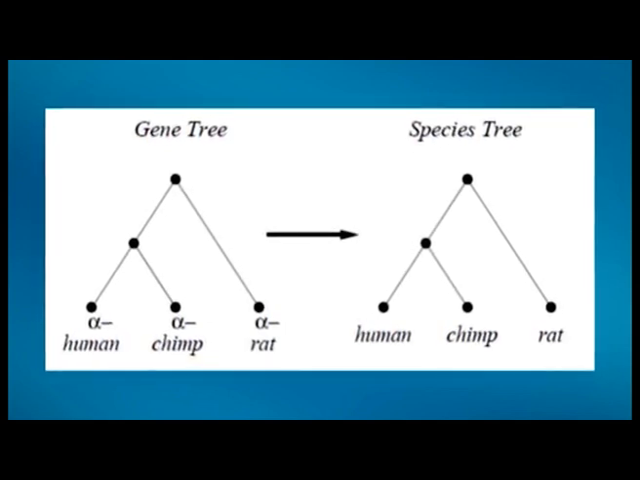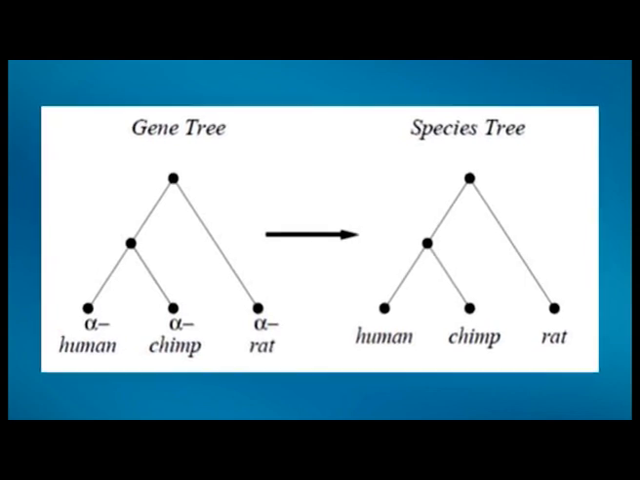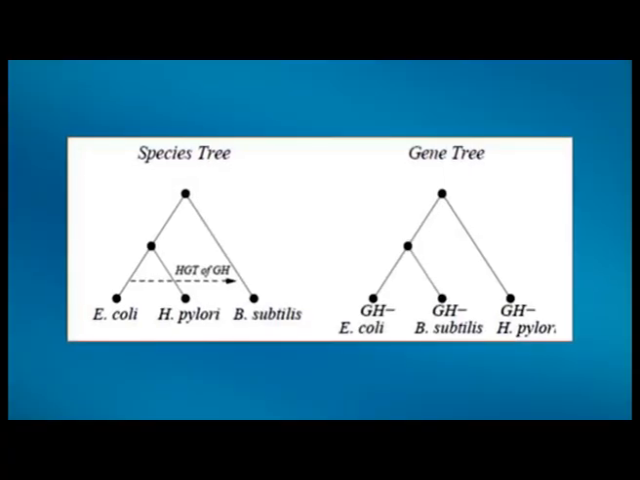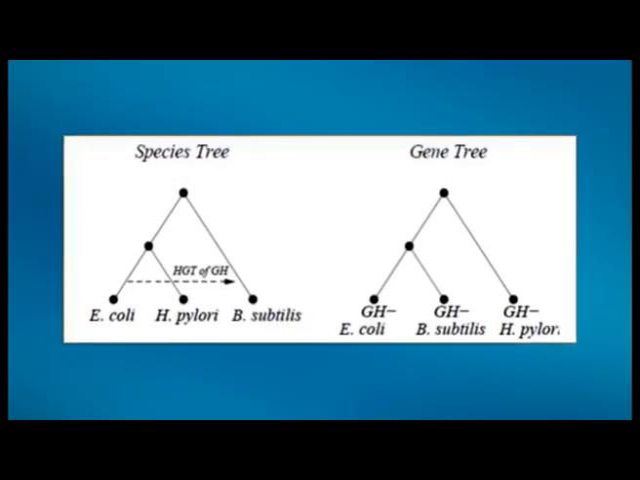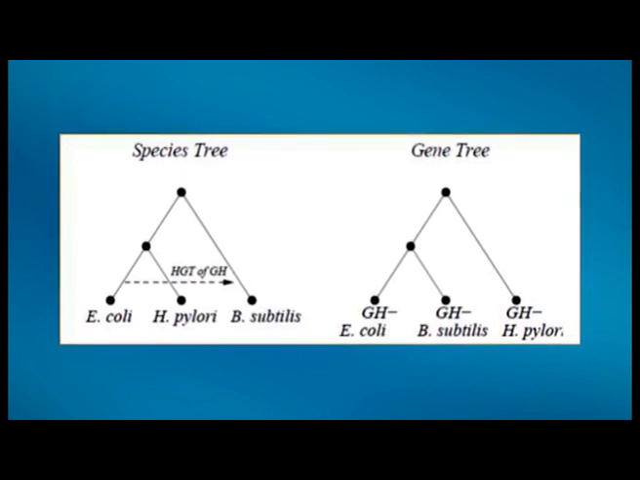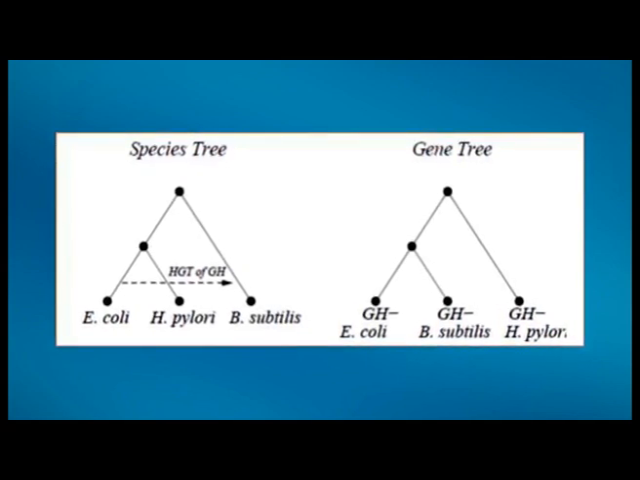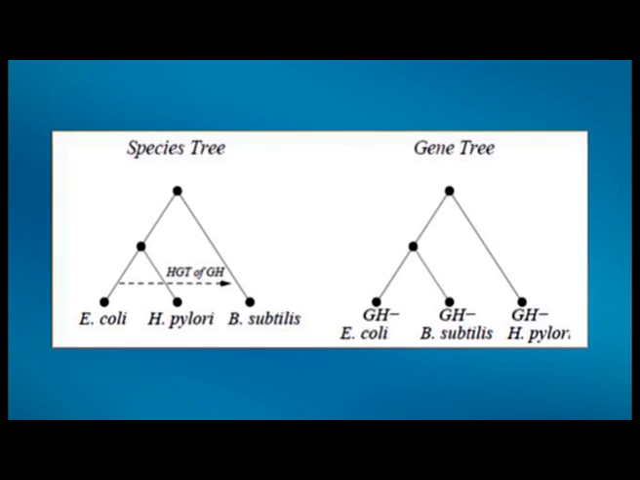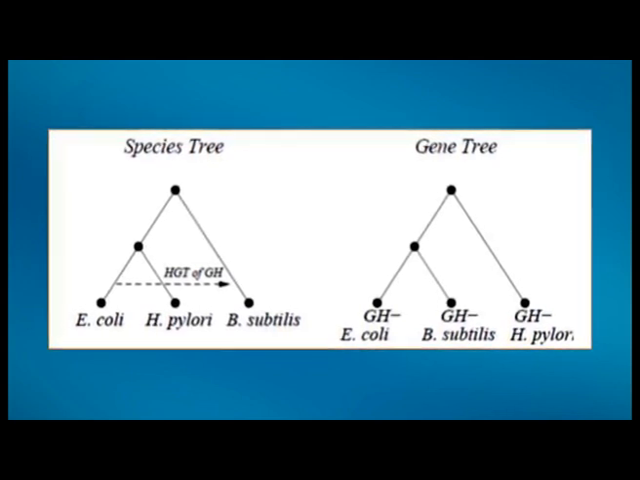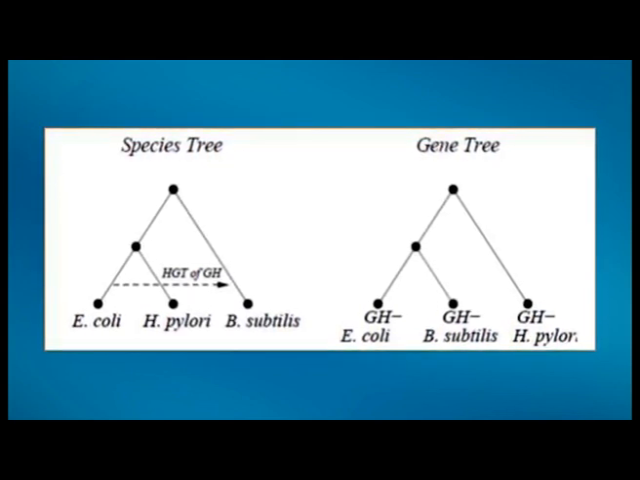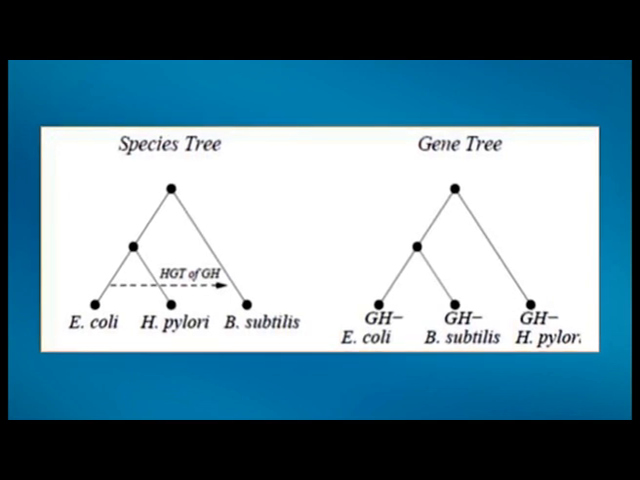A species may exchange hereditary information by gene transfer. However, this type of event mainly occurs in prokaryotes, and is called horizontal gene transfer. Consider that a Bacillus subtilis strain recently obtained the gene encoding glycosyl hydrolase from an E. coli strain. The gene tree and the species tree are dissimilar, and it is not possible to understand the species phylogeny based on the gene tree for glycosyl hydrolase.